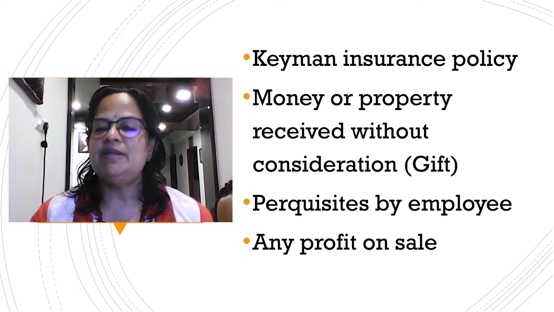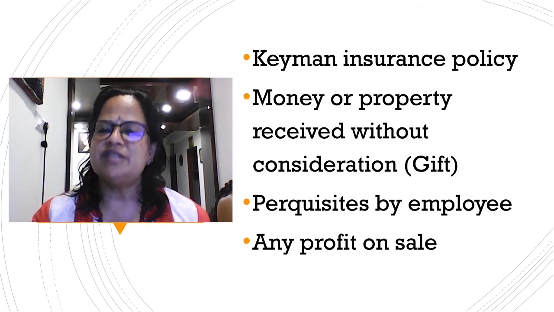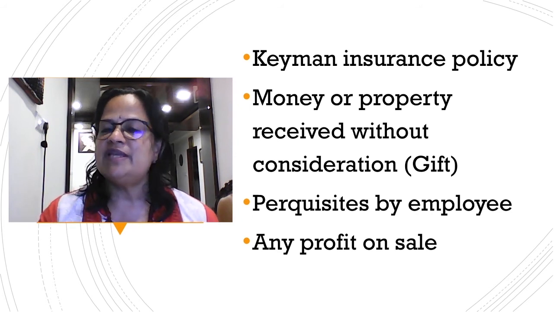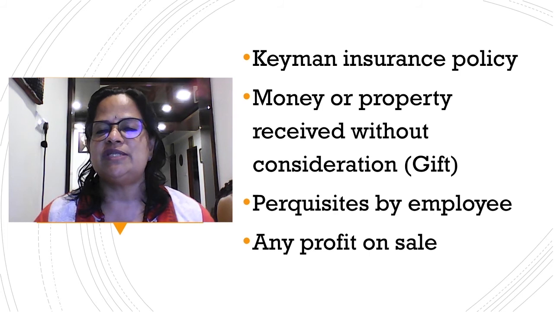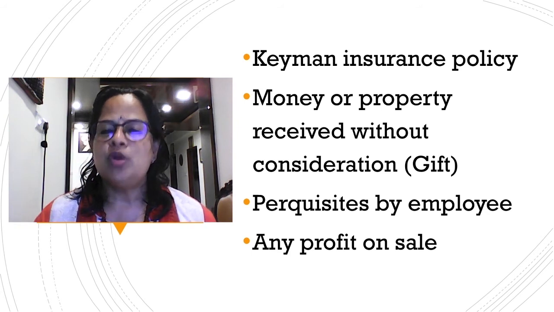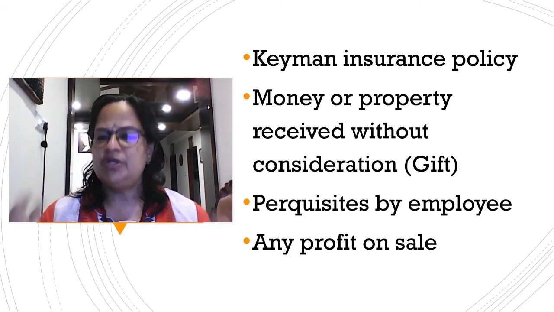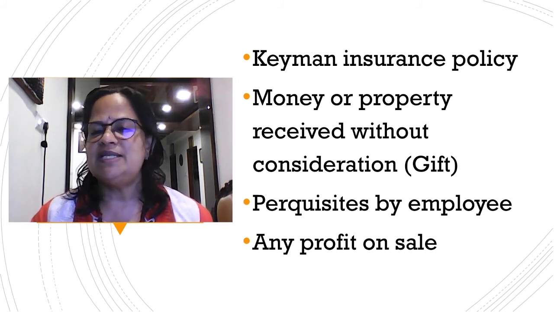For example, if you are a minister, prime minister, president, central ministers, state ministers, MLAs, MPs, or top officials, IAS, IPS, IFS and all, they will get so many perquisites. Uniform, bungalow, official car, petrol, diesel, cook, gardener, all these amenities. These are all called perquisites by employee. These are considered as income.